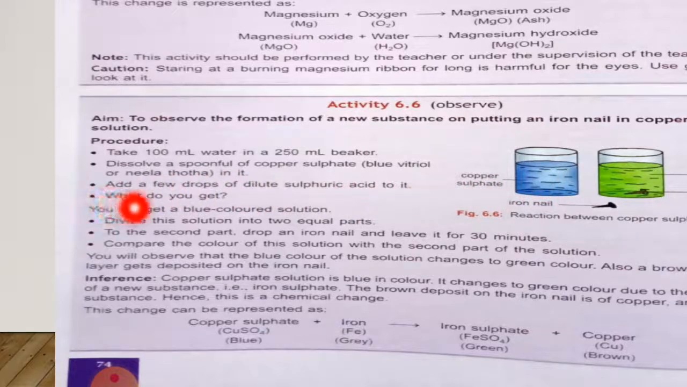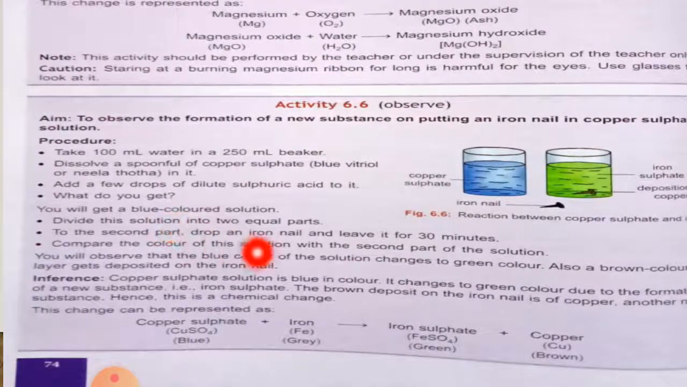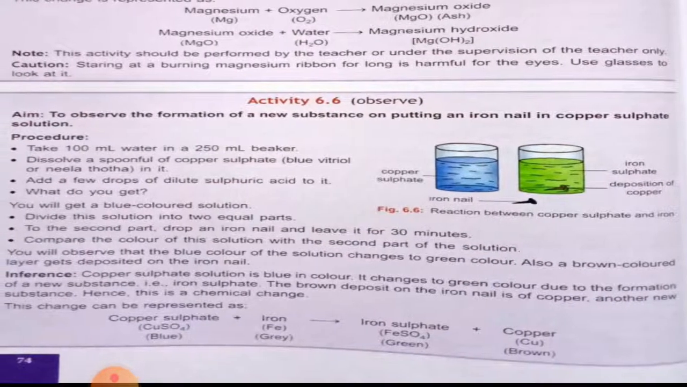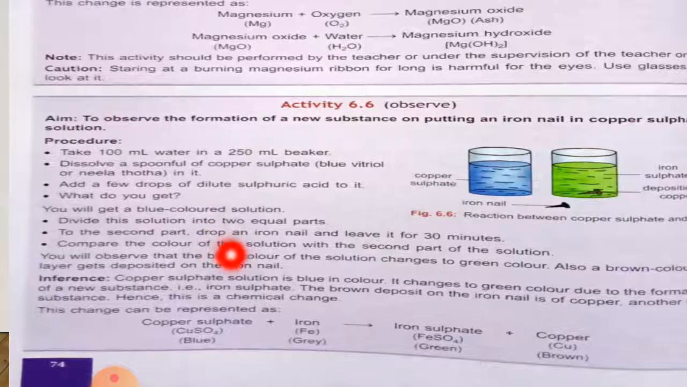After it, you have to divide this solution into 2 equal parts. To the second part, you have to drop an iron nail and leave it for 30 minutes. After it, you have to compare the color of this solution with the first part of the solution. You will observe that the blue color of the solution changes to green color. Also, a brown colored layer gets deposited on the iron nail.